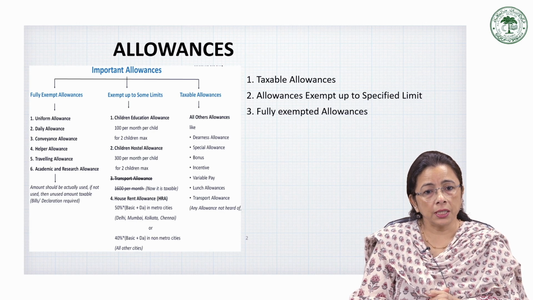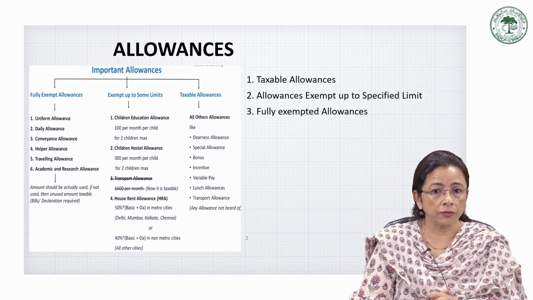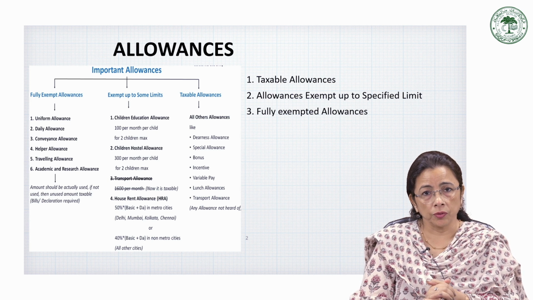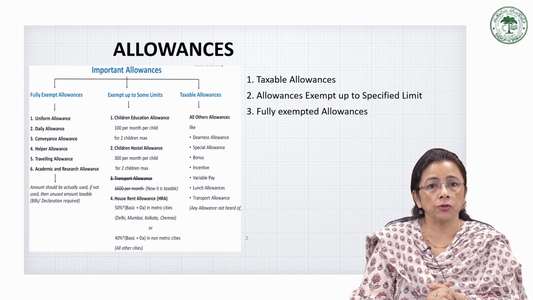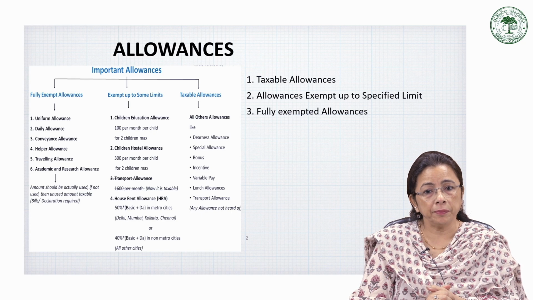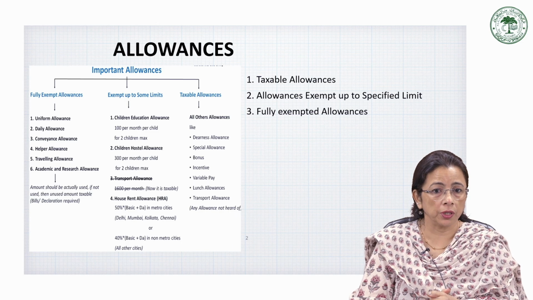Second is children education allowance. For example, whatever allowance the company pays in order to continue the education of the children is exempted up to rupees 100 per child per month for a maximum of 2 children.